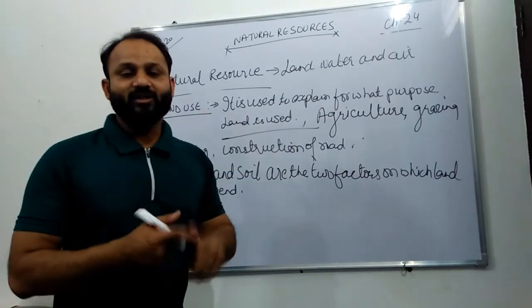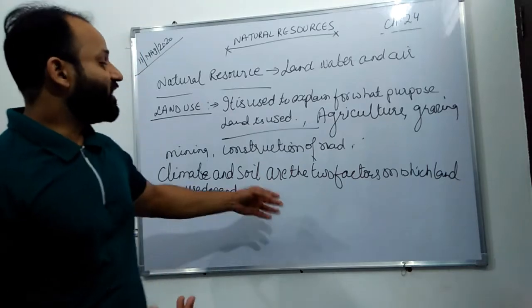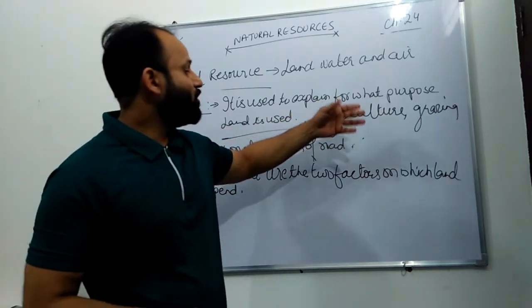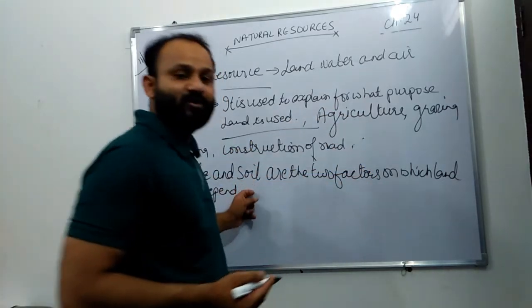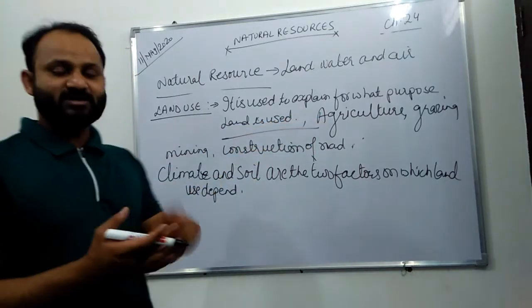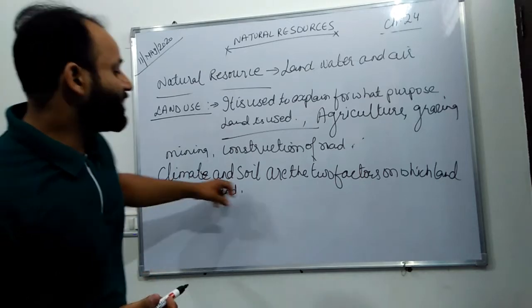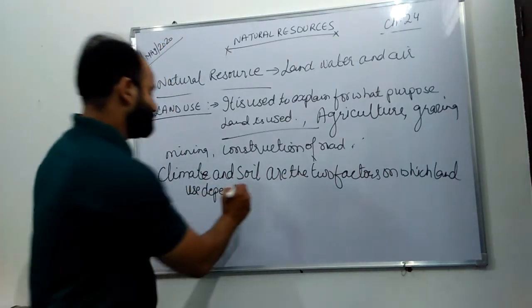So first you check the climate and soil of a particular place, then you start the activity over there. Suppose a land is fit for agriculture. How will you come to know about this? By checking the soil. If soil is fertile, then agriculture is possible. Suppose it is a sandy soil, then agriculture is not possible on that place. So climate and soil are the two factors on which land use depends.